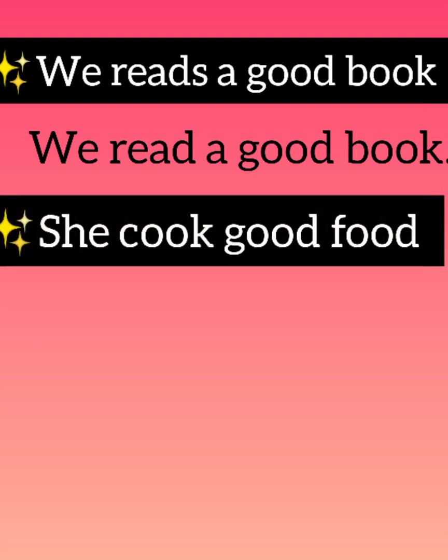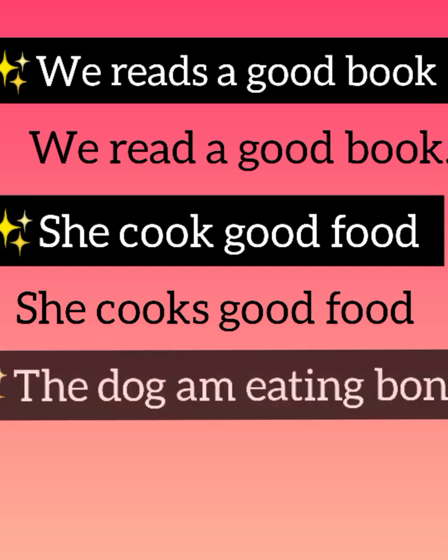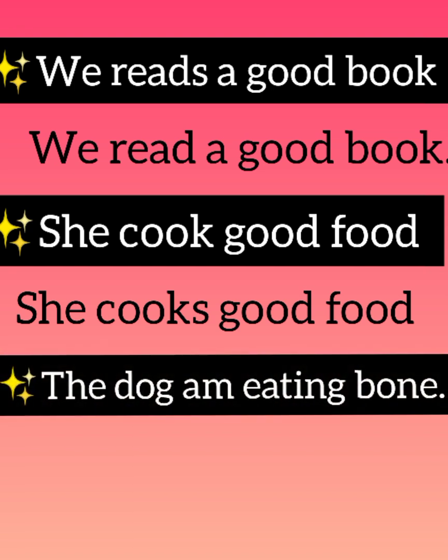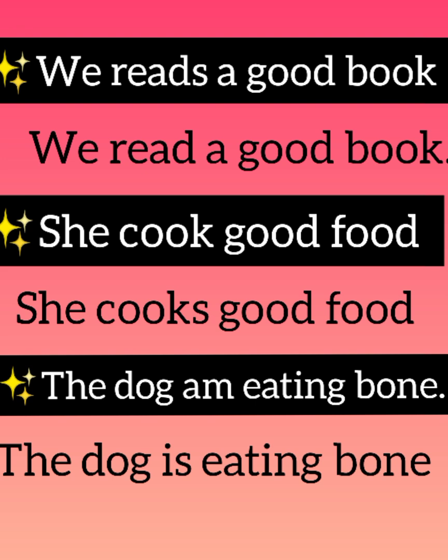Next is, she cook good food. So she is third person singular. As we know that we put S or ES with third person singular, we correct this sentence like this: she cooks good food. The next sentence is, the dog am eating bone. The dog is third person singular. So we always use is as a helping verb with third person singular, like he is playing, she is running. As here we are talking about the dog, the dog is eating bone. This is a correct sentence.